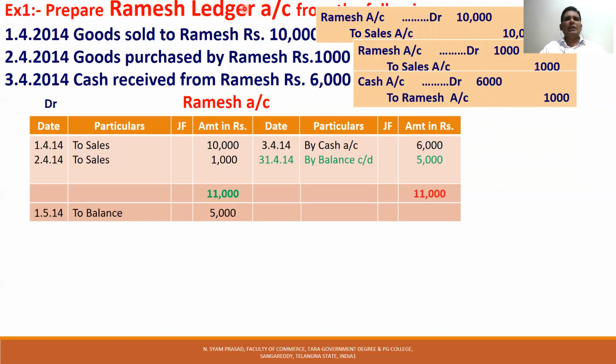Prepare Ramesh ledger account from the following. On April 1st, 2014, goods sold to Ramesh 10,000. April 2nd, 2014, goods purchased by Ramesh 1,000. So goods purchased by Ramesh means we sold goods to Ramesh 1,000. On 3rd April, cash received from Ramesh 6,000. These are the 3 transactions given.